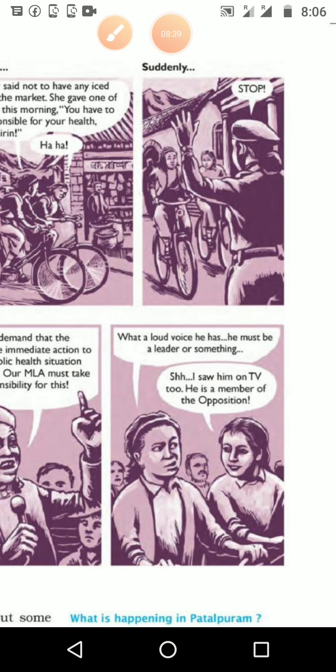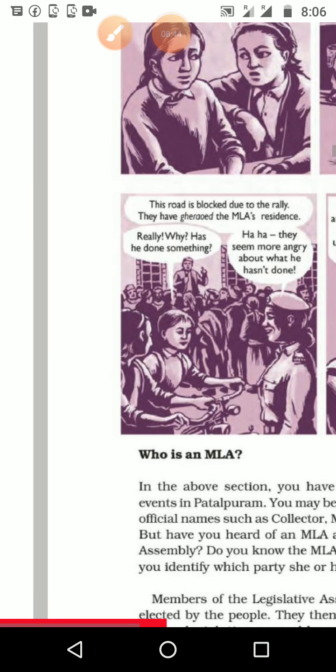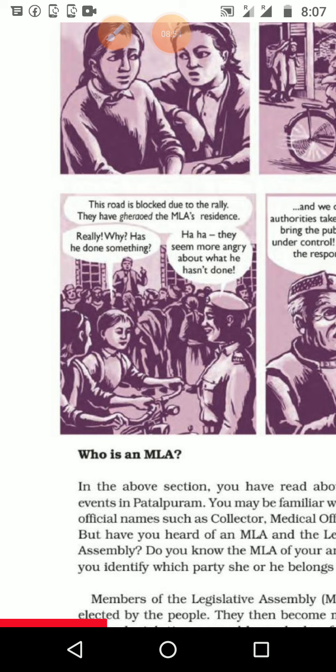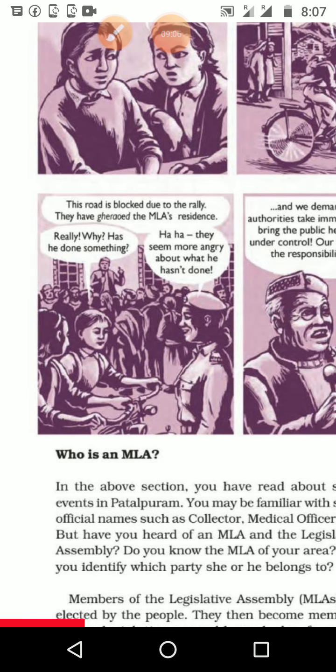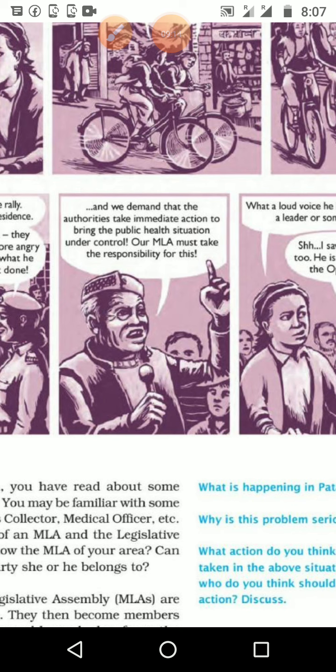And stop. Suddenly the police told them to stop, and this road is blocked due to the rally they have gathered at the MLA's residence. There is a rally in front of the MLA's residence. Rally, has he done something? They seem more angry about what he hasn't done. Then the children ask what happened, what he has done. Then the police give information: he has not done it, he never did it properly, that's why people got angry.